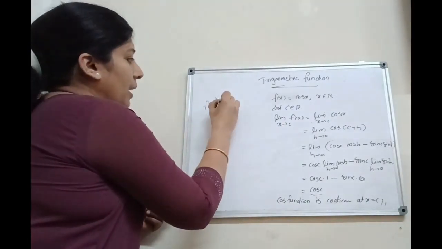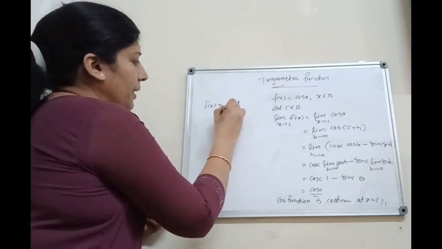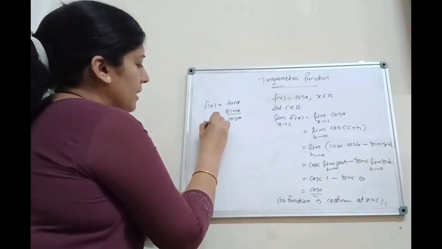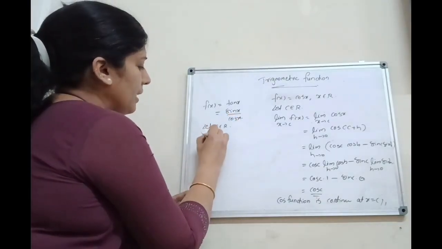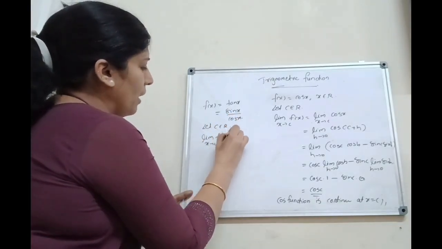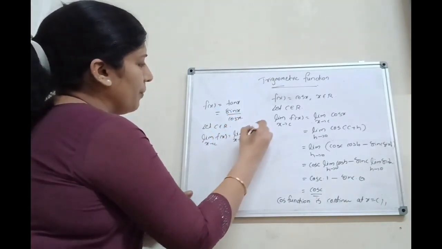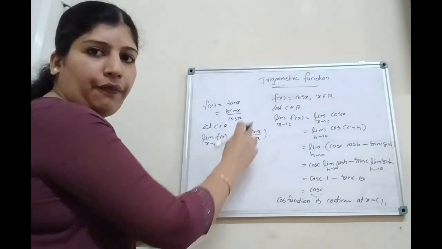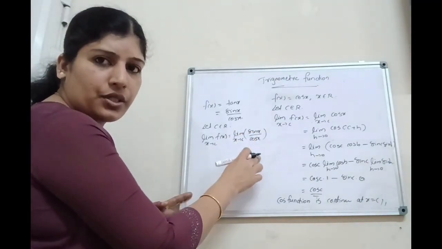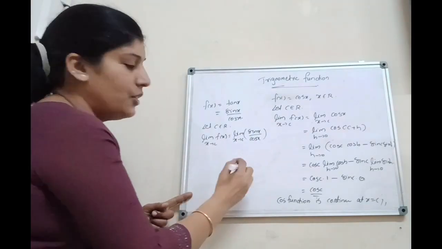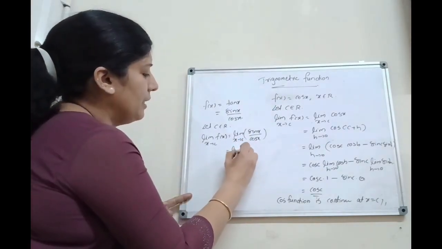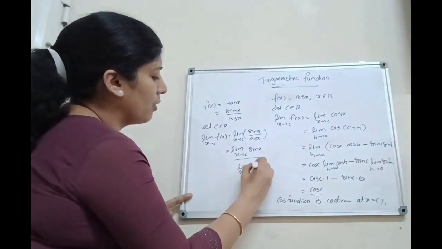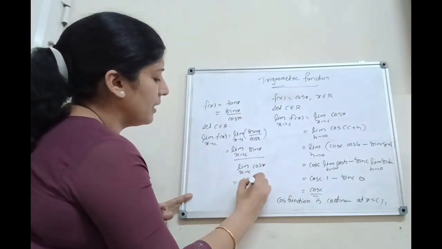How can we prove it? f of x equal to tan x. Tan can be written as sin x by cos x. Then next we can consider, let c belongs to R. Limit x tends to c f of x equal to what? Limit x tends to c sin x by cos x. We know that limit x tends to c f of x by g of x is equal to limit x tends to c f of x divided by limit x tends to c g of x. It is equal to what? Limit x tends to c sin x divided by limit x tends to c cos x. That is equal to sin c by cos c.